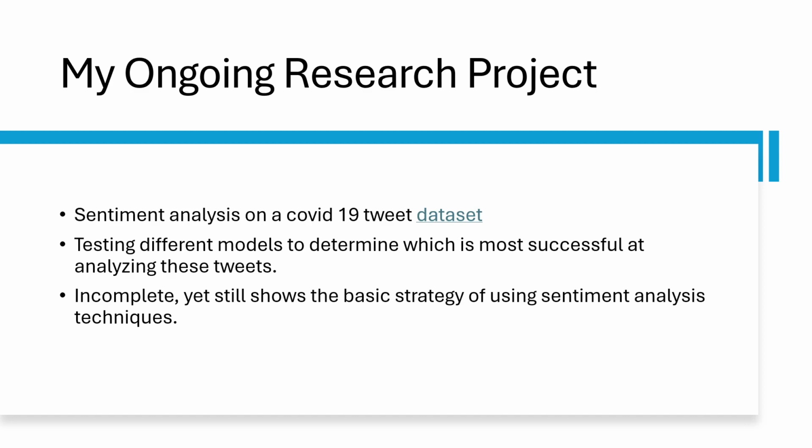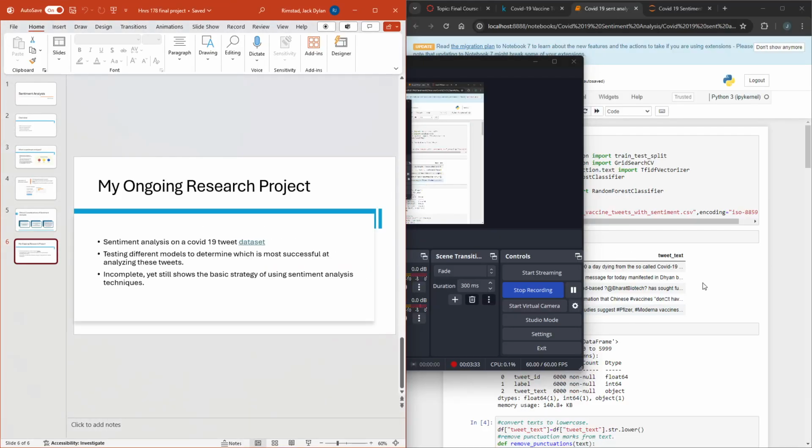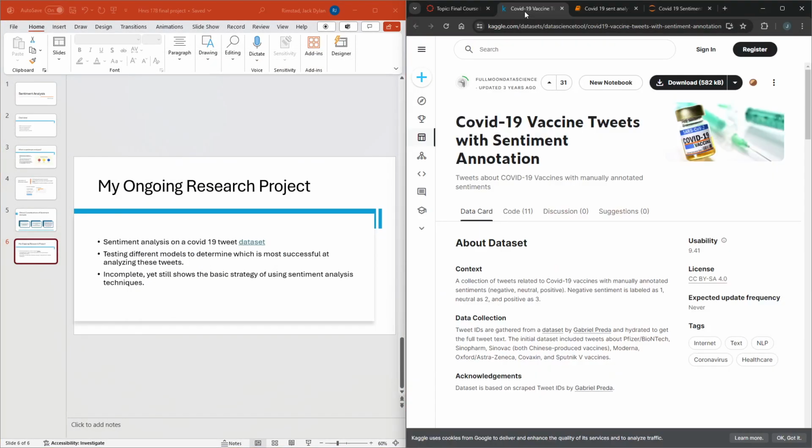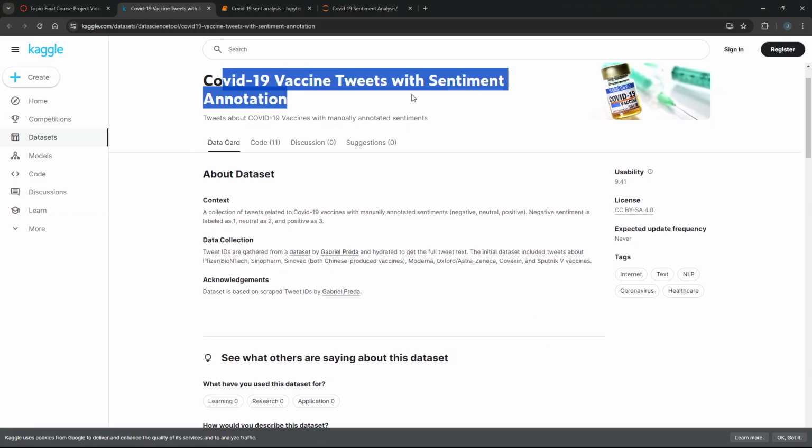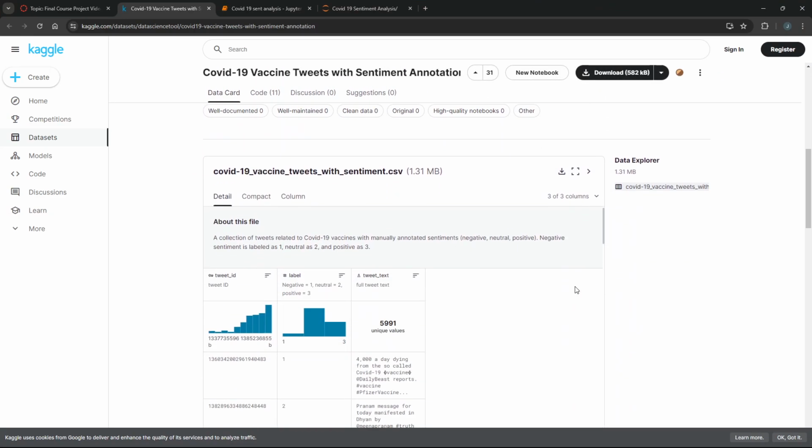So yeah, my ongoing research project is we're doing sentiment analysis on a COVID-19 tweet dataset, and we're testing different models to determine which one is the most successful at analyzing these tweets with the highest success rate. And it is currently incomplete, but it should still show the basic strategy of using sentiment analysis in the computer science field. So next up, right here, we got the COVID-19 tweets dataset we're using.